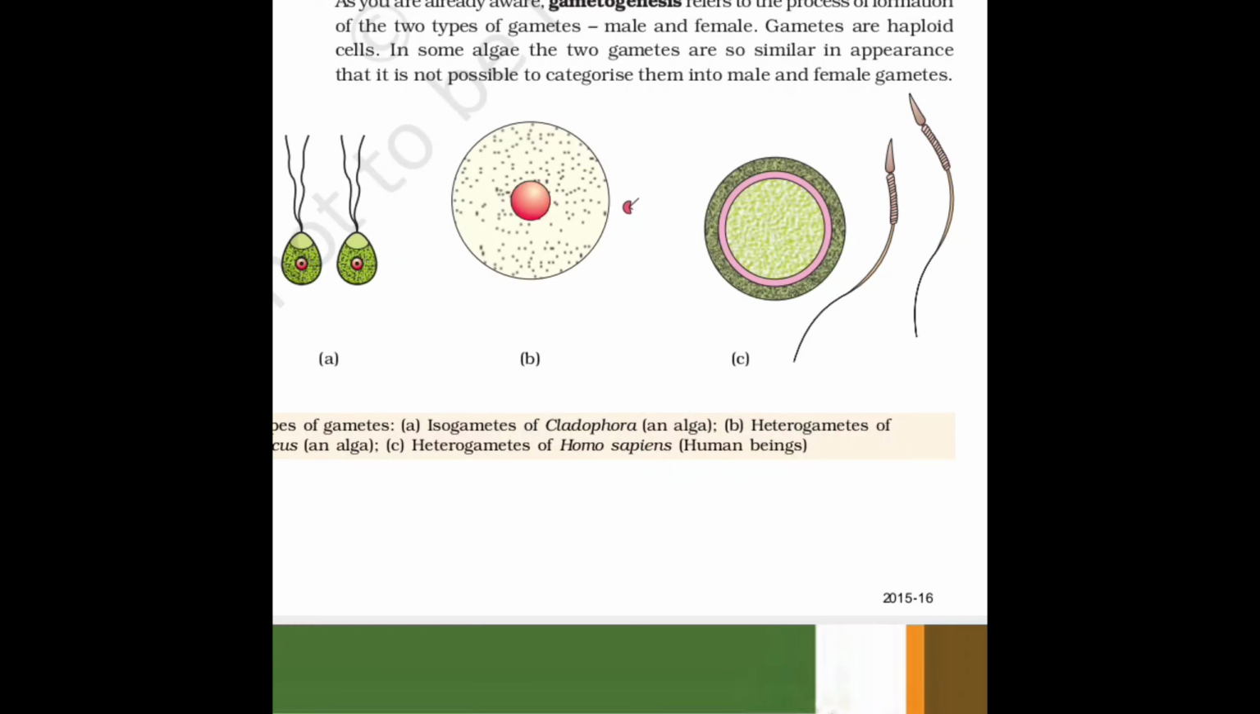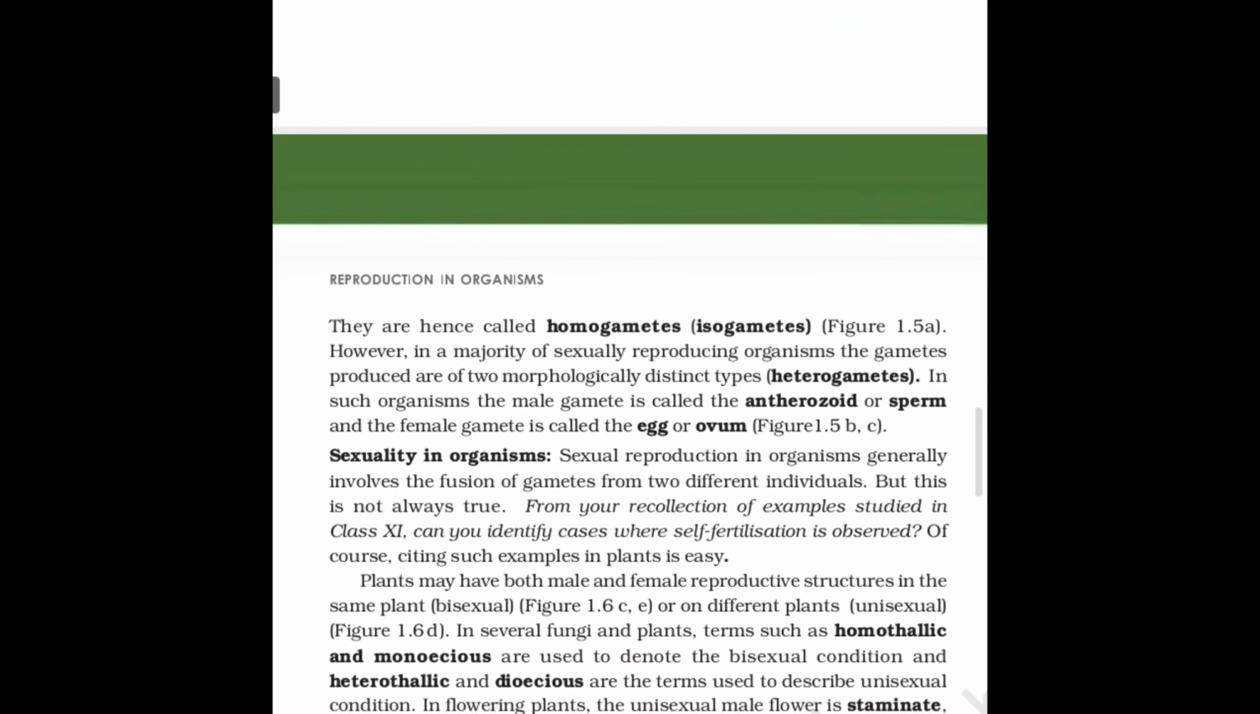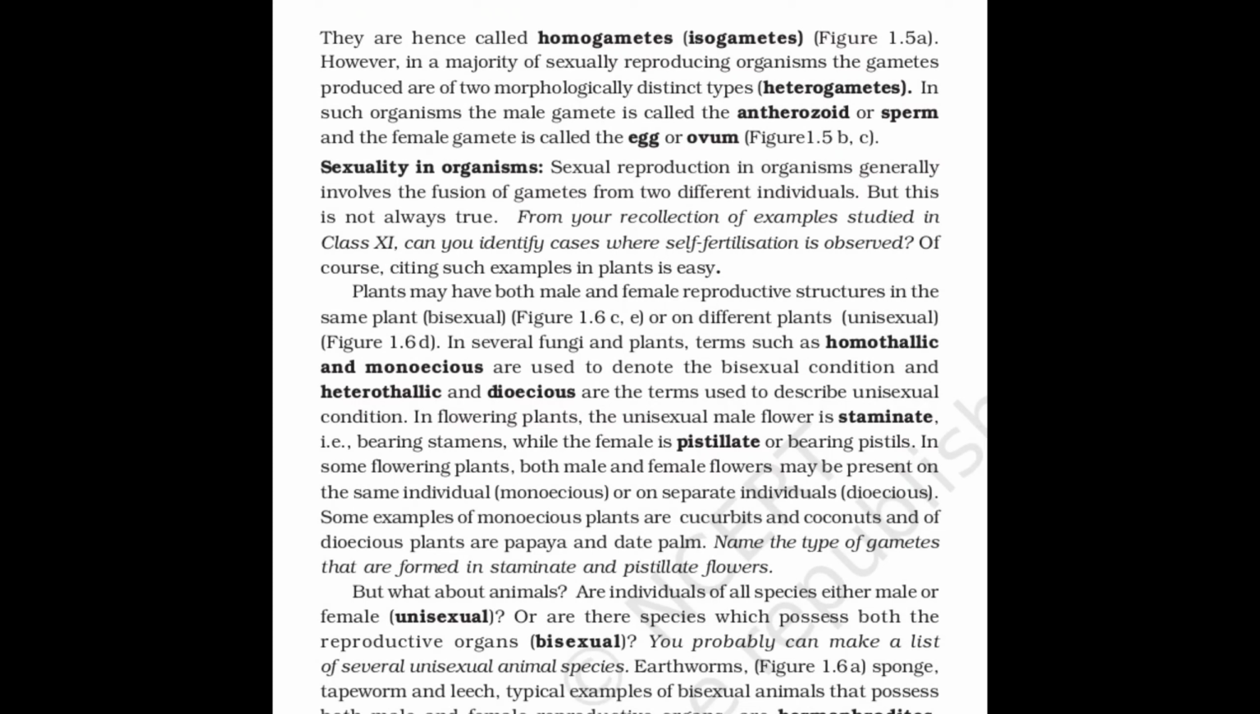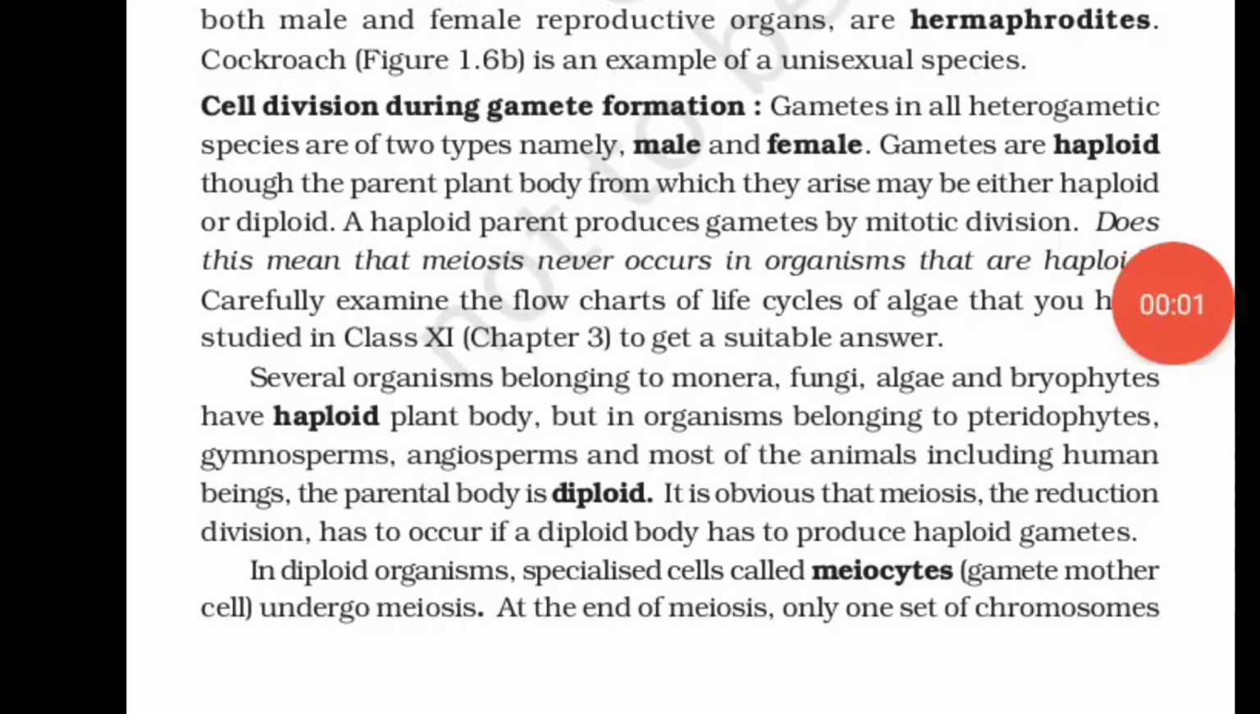In some algae, the two gametes are so similar in appearance, both in structure and size, that they are referred to as homogametes or isogametes. However, in a majority of sexually reproducing organisms, the gametes produced are of two morphologically distinct types, called heterogametes. In such organisms, the male gamete is called antherozoid or sperm, and the female gamete is called egg or ovum. So now you can easily tell in case of human what type of gametes are produced, that is heterogametes.